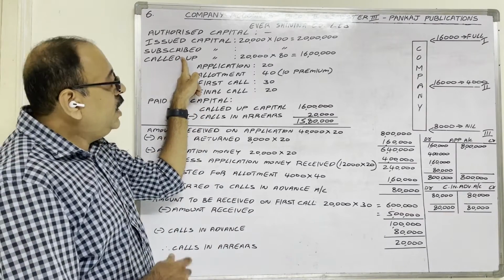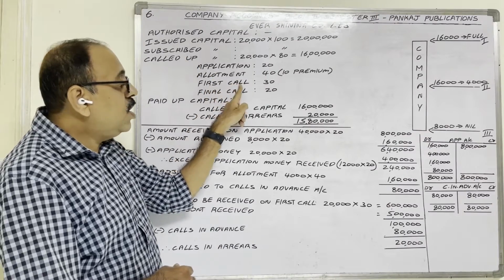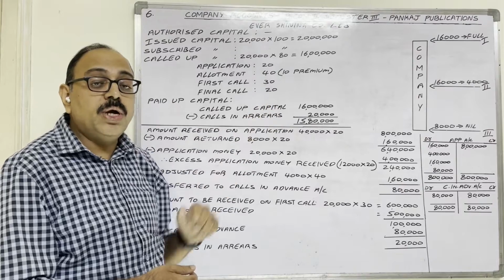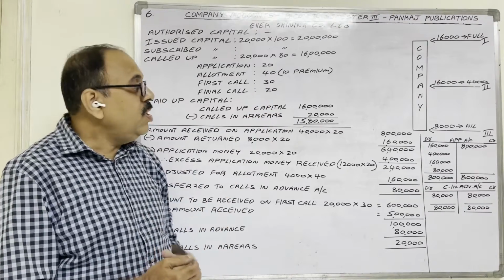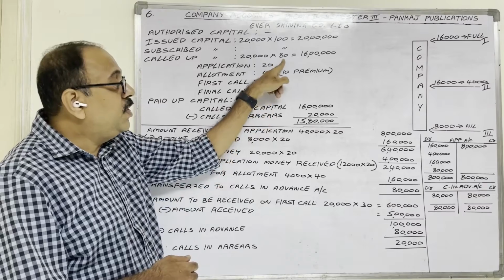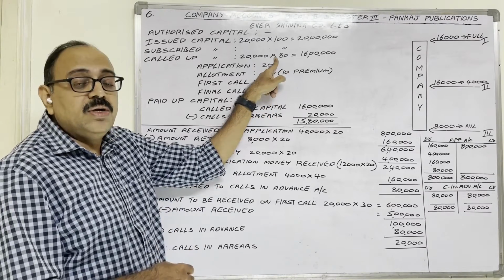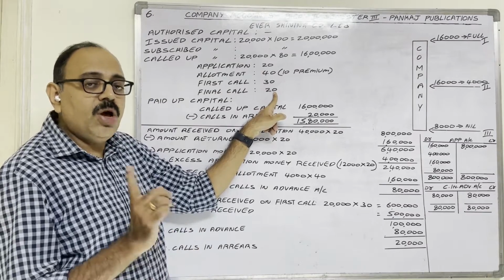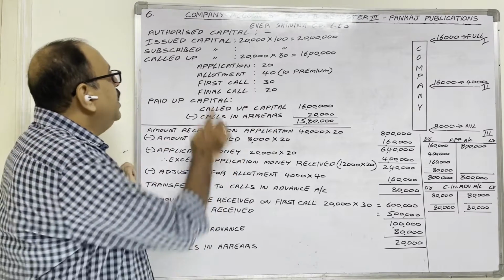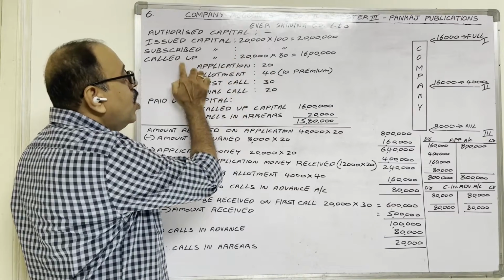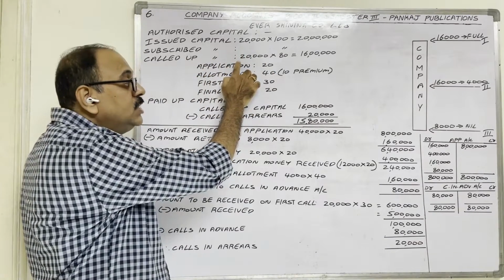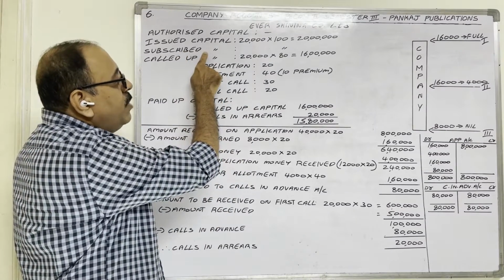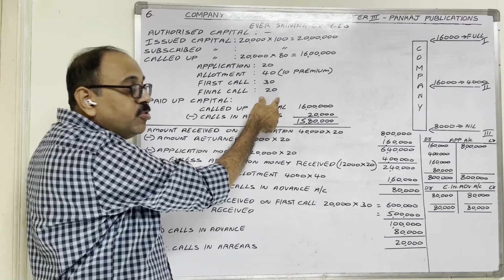Called up capital. In the current year, the company made calls only up to the first call. Final call money, 20 rupees, the company is going to collect next year. Therefore, called up capital is not 100 rupees, it is 80 rupees only. From 100 rupees, we have to exclude this 20 rupees. And here you observe one point. While writing subscribed capital and called up capital amounts, I am considering only the face value of the share. See, subscribed capital. Issue price is 110 rupees, no?